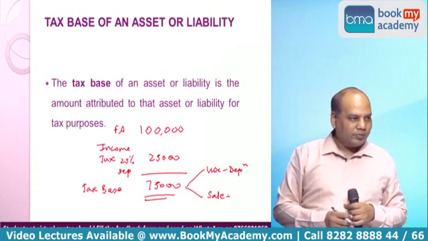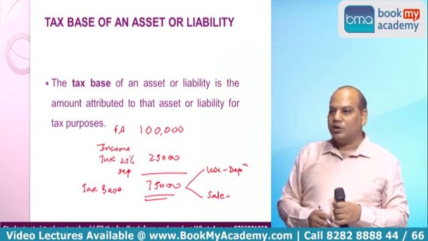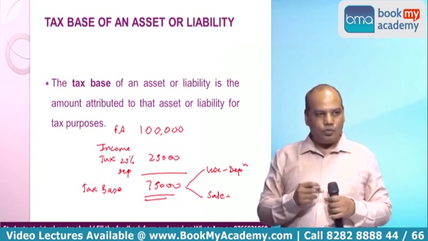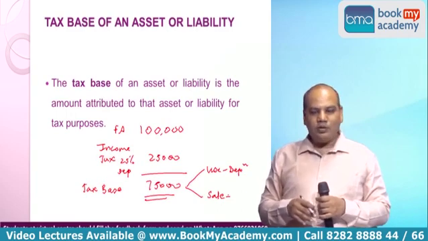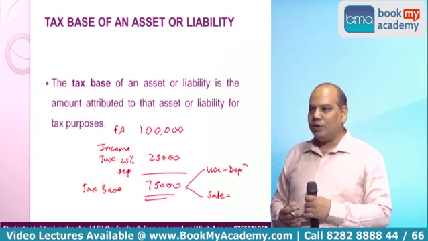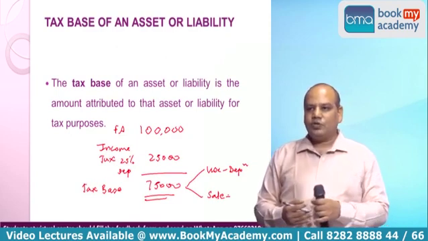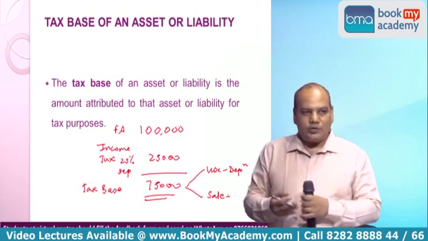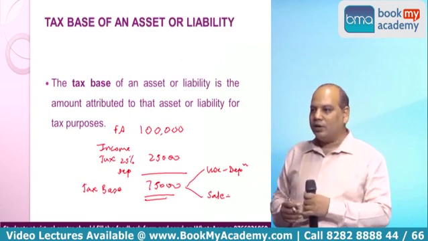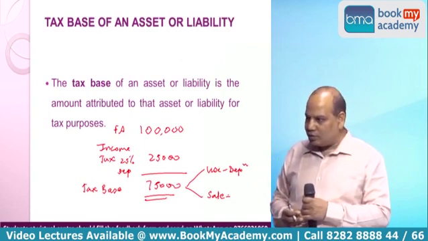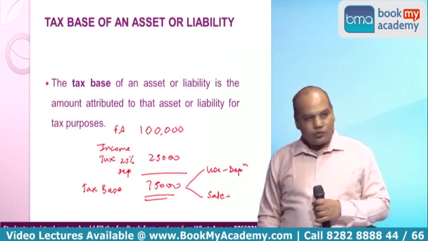Am I right? In both cases, you will get a deduction of 75,000. If you sell it, 75,000 will be deducted from the sale proceeds to arrive at the tax liability. Is it right? So that is called tax base.